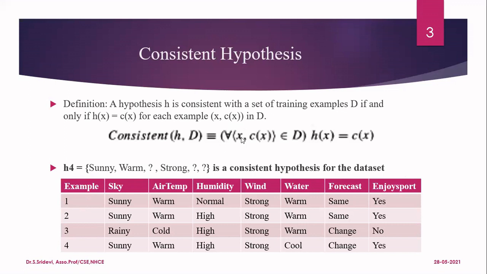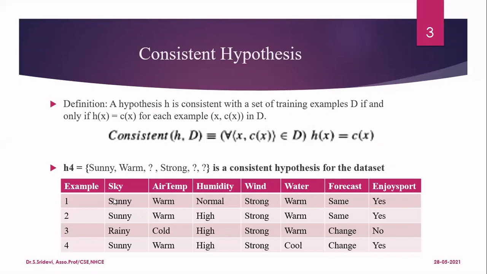So X is everything other than this concept, which is the thing we want to predict. You take only the features: sky, air temperature, humidity, wind, water, and forecast. So I am going to consider only the 6 features, for which the values are given. You have to find out whether this particular hypothesis is consistent with the given data set. What is the meaning? To say it is consistent, I have to take all the training examples from the data set one by one, supply each as input to the hypothesis, and check whether the output is correct or not.